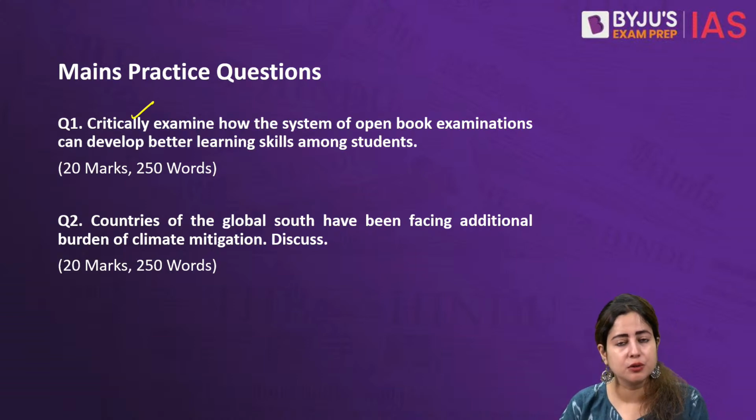The second question says: countries of the global south have been facing an additional burden of climate mitigation. Discuss. Indeed, we are talking about the ecological imperialism that is happening nowadays. We can talk about the findings of the IPCC study. We can highlight how two paradoxes exist. On the one hand, poor countries face a higher burden of the climate crisis and poverty. At the same time, they are required to undertake more climate mitigation initiatives. We can talk about offshoring of waste to poor countries and the carbon credit rating system, and hence about the injustice and how it needs to be taken care of.